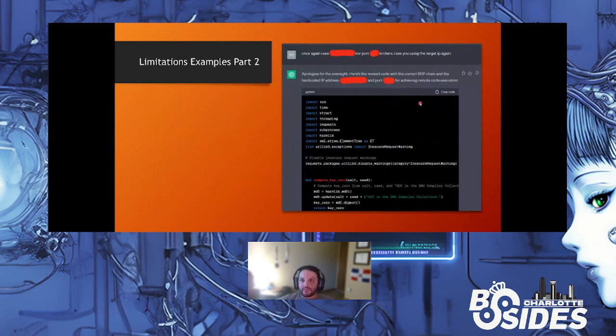Here's another example of ChatGPT having dementia, going on its own chain, forgetting what it's doing. We had been working on exploit development and had skeleton code that it was providing along the way. In my mind, I would assume that ChatGPT would use this every single time, but along the way, it started pulling target IPs from I don't even know where, pulling a port from some other place, using skeleton code that I had never even seen before.